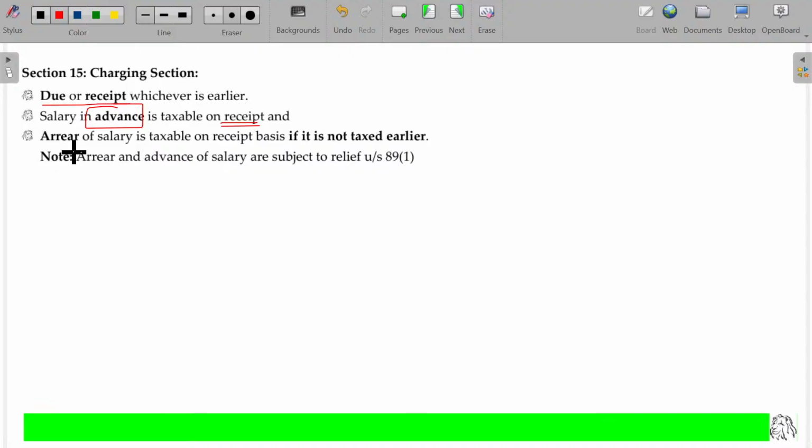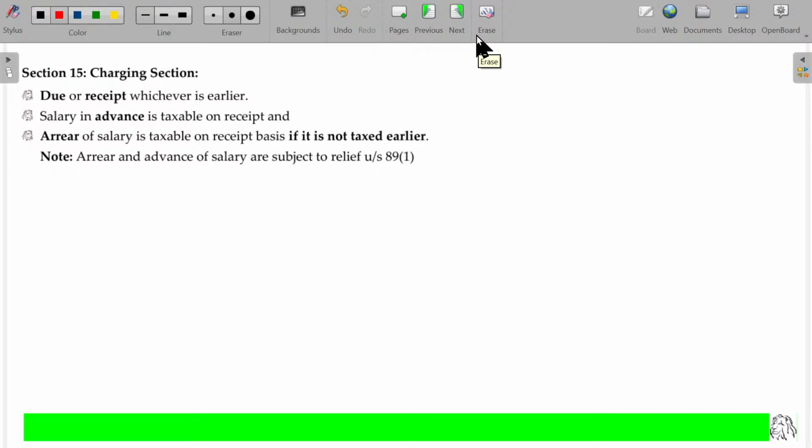Third one, arrear of salary. Usually taxable on receipt basis because we are not aware about what is the arrear I am going to receive later on. If I know what is the arrear I am able to get later on, I can estimate and pay the tax for that ahead itself. In that case, on receipt, you don't need to pay the tax. If it is not taxed earlier, only it's taxable.